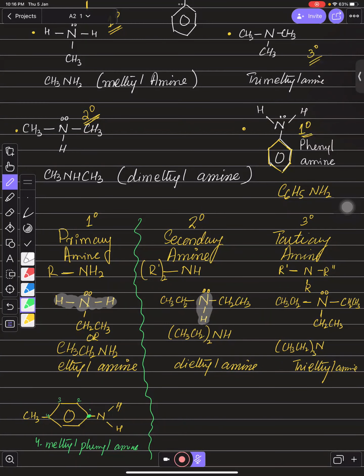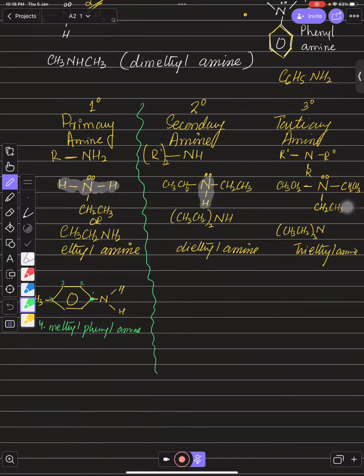Same as it is, I can draw this one as well. This can also be primary amine. Suppose I just draw a structure like this, a cyclohexane. If I attach nitrogen, and this nitrogen is attached with two different hydrogens, what will this be? This will be cyclohexylamine, right? Now we cannot write phenylamine because it's not a benzene ring. This is cyclohexylamine because it has 6 carbons, right?